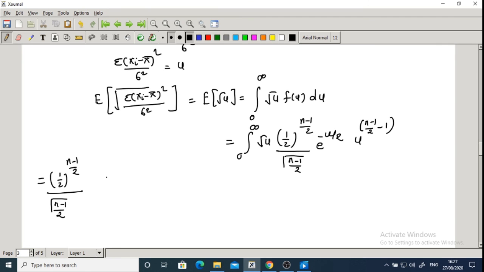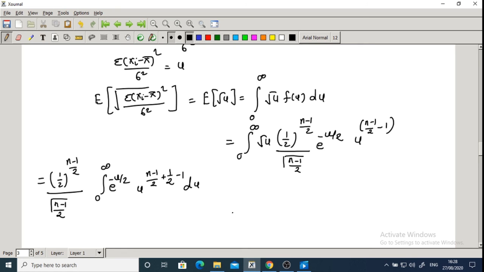What remains is the integration from 0 to infinity of e raised to minus u by 2 and u raised to n minus 1 by 2 plus 1 by 2 minus 1 du, because u raised to 1 by 2 is there.